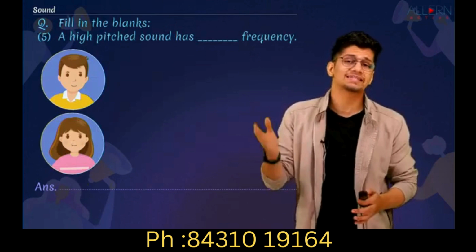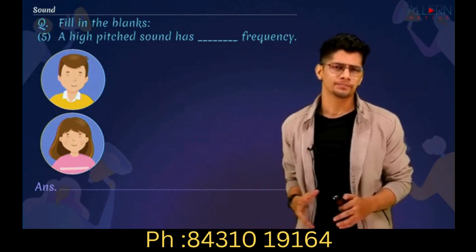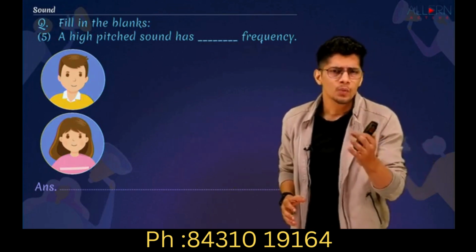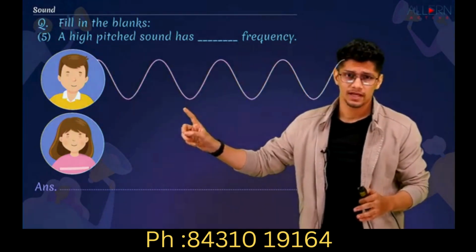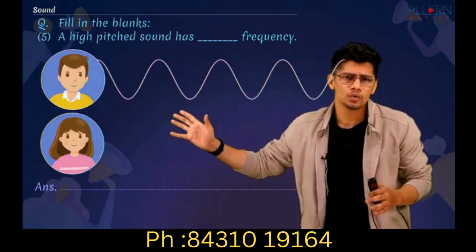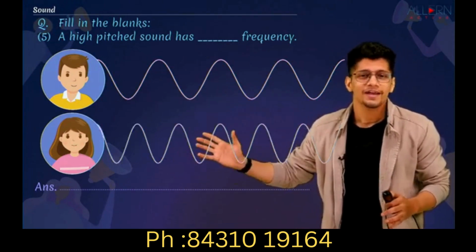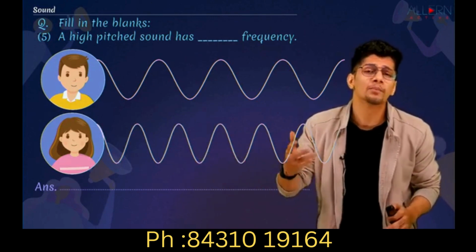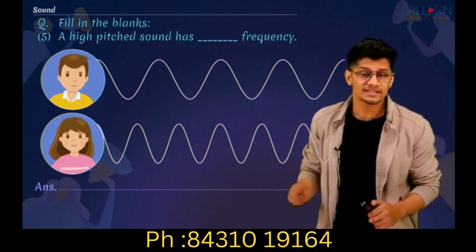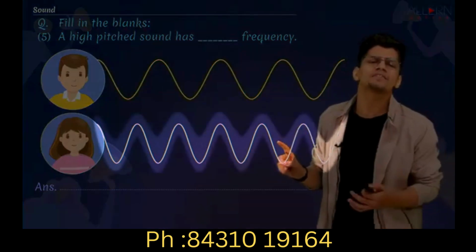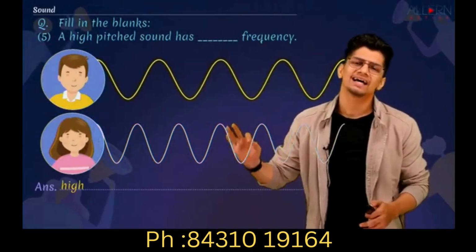A high-pitched sound has dash frequency. Now we have already seen this. We have a man and a woman. Now a high-pitched sound. We know high-pitched sound are shrill sound. For example, when a man speaks, oh, hello, you can see that when he said hello, it has certain number of waves created. When a woman speaks, hello, you can see that the number of waves created are more. That means here the frequency is more, here the frequency is less. So a high-pitched sound will have higher frequency and a low-pitched sound will have lower frequency. So answer over here is high frequency.